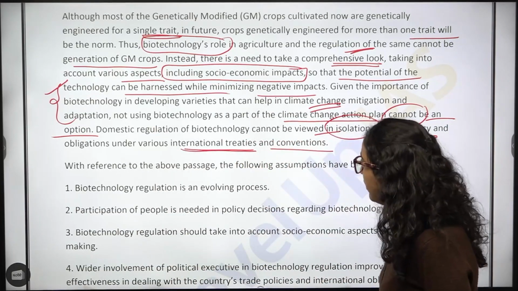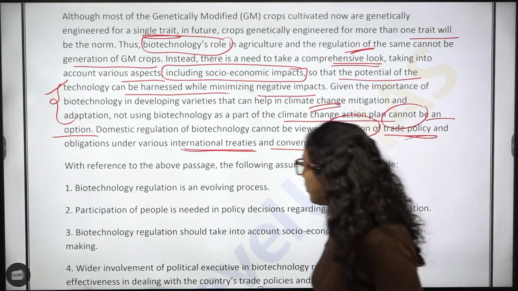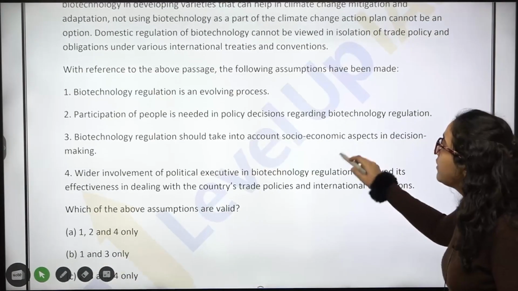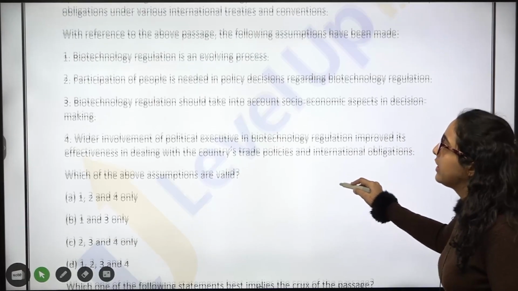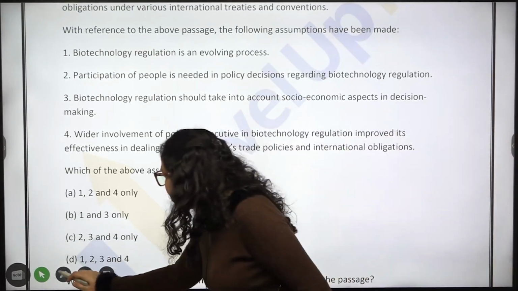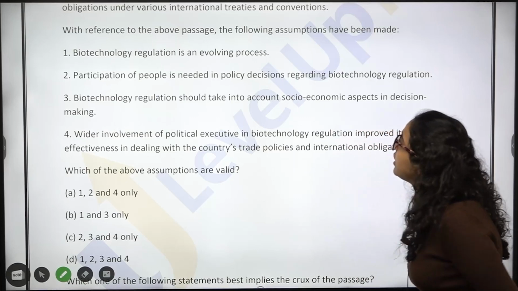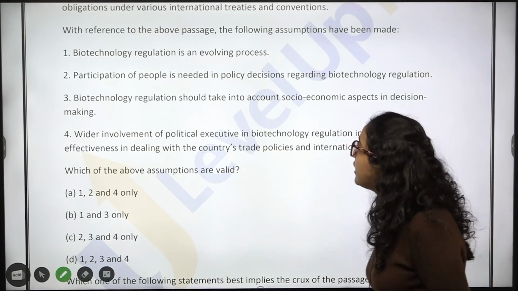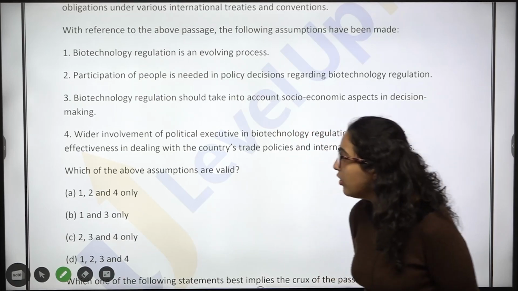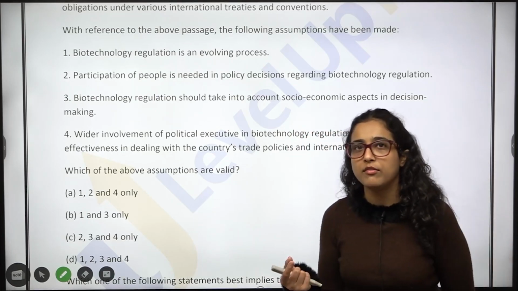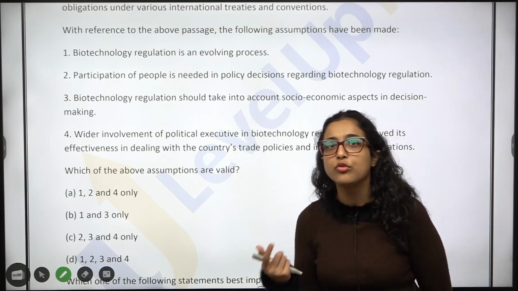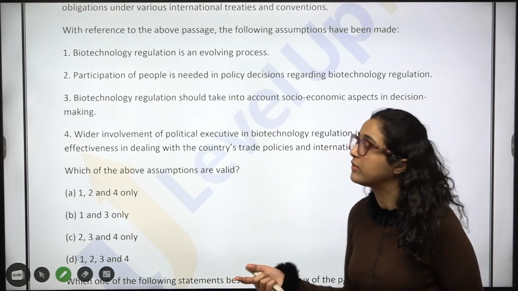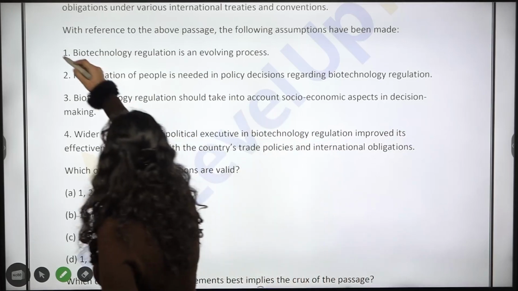Okay. So, now moving on to the question again. Earlier we were thinking that all the options are correct because in general all options seemed correct. But now, see, biotechnology regulation is an evolving process. Yes, it is an evolving process. We have already seen how biotechnology is not being used that much. We are only using it in GM crops. Now we want to use it in climate change also. So yes, it is an evolving process.